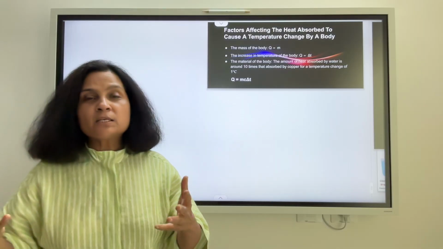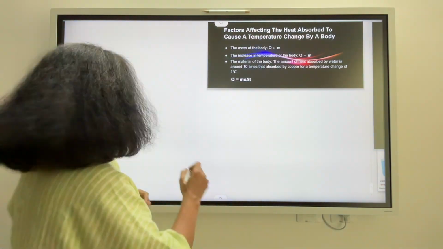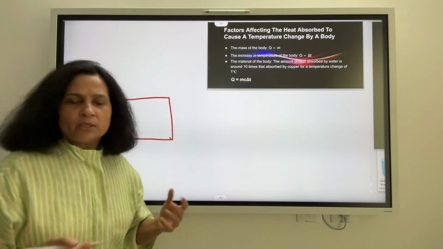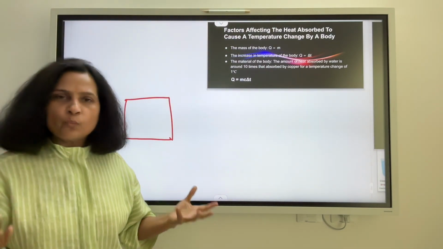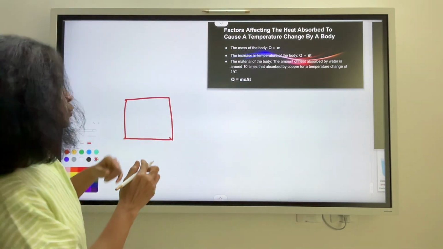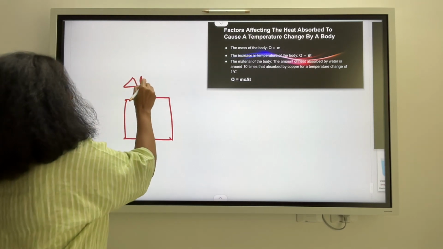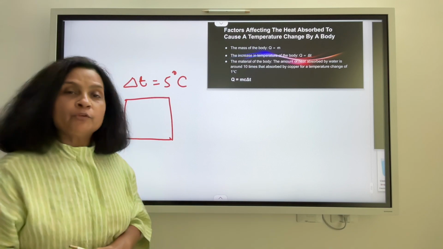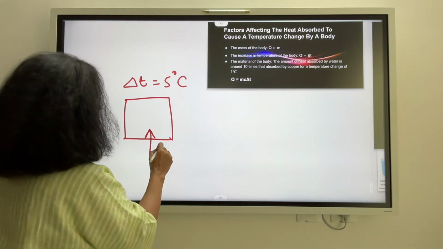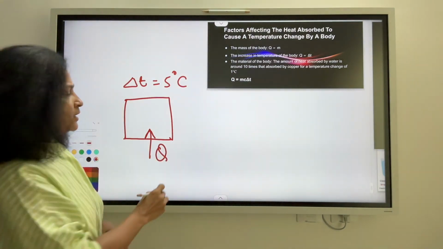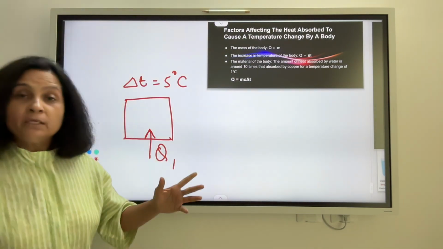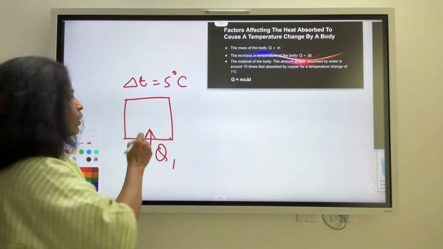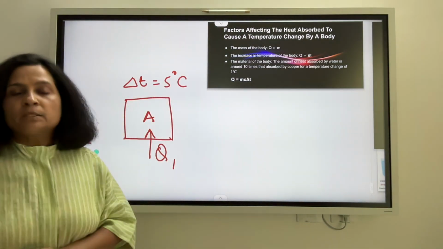Now to understand the second factor, let us take a body. So this is an object which has whatever mass. I want to change the temperature of this body by 5 degrees centigrade. For that what do I have to do? I have to supply some quantity of heat. Let us say Q1 is the amount of heat I have supplied to cause a change in temperature of this body through 5 degrees centigrade.